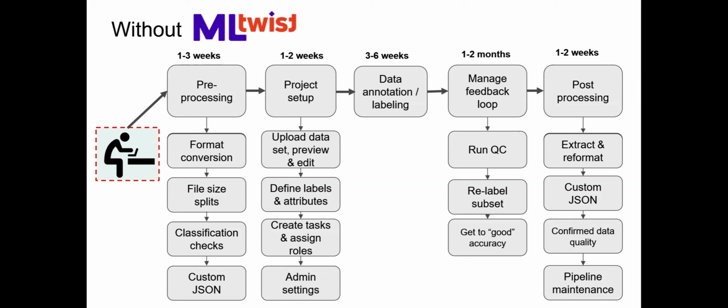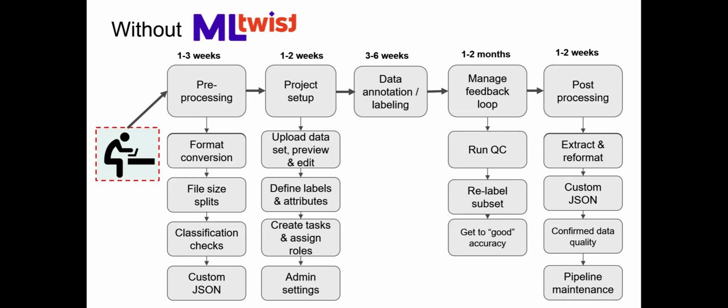First, let's see what data scientists and engineers are up against when they don't have MLtwist. Multiple studies demonstrate that today, data scientists spend over half of their work hours performing data janitorial work to prepare and move data across multiple services to make it ready for AI model training. As you can see here, before MLtwist, the data science teams we work with spent 1 to 3 weeks at a minimum on pre-processing the data in preparation for annotation, 1 to 2 weeks depending on the volume to get the projects up and running in the labeling tool of their choice.